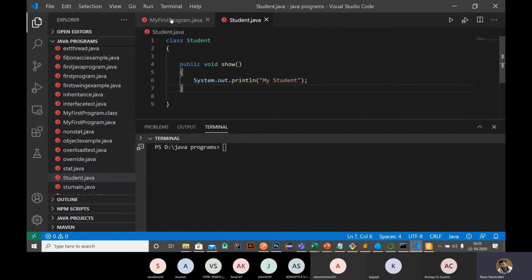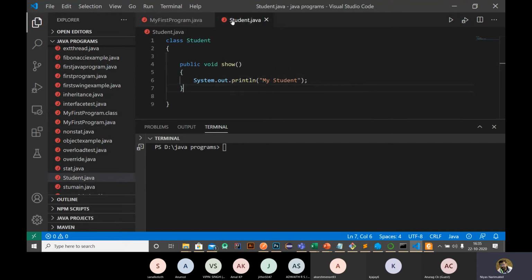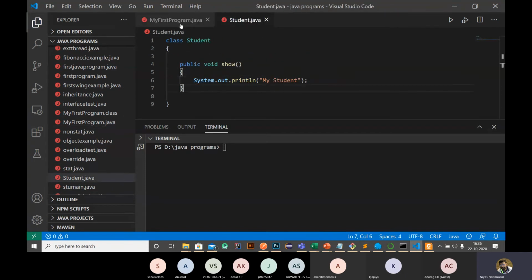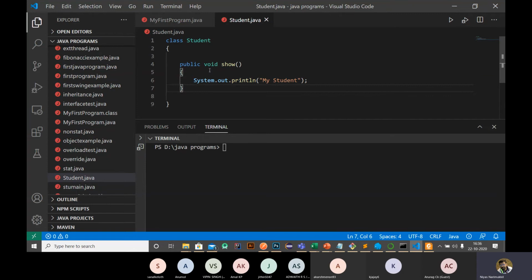So inside my program.java, I am going to use this student class. These two files, student and my program, must be in the same location, then only this will work. What I am doing now is creating an object of this student class. We have a student class here, right? So I am going to create an object of it.